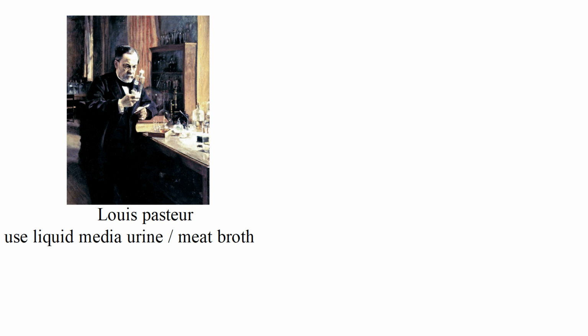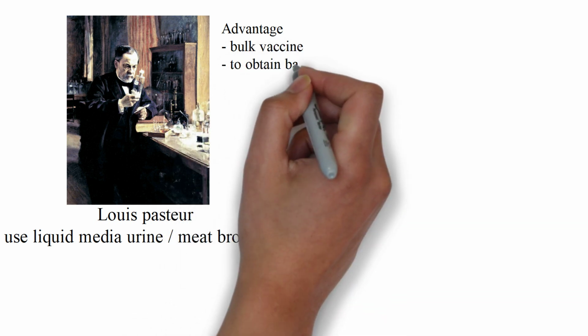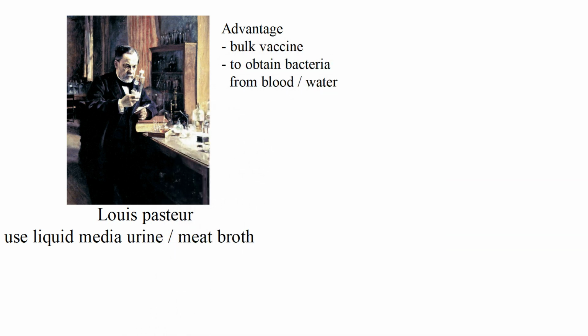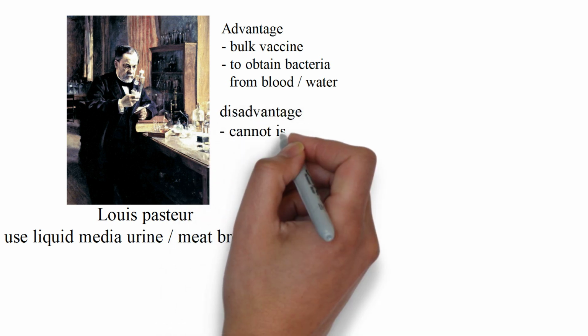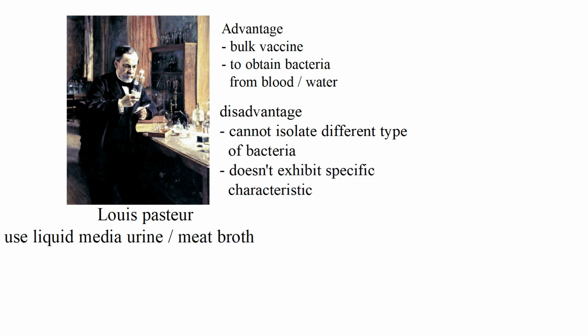The advantage of using liquid media is that we can produce it in a large quantity, and second, we can obtain the bacteria from blood or water. The disadvantage of the liquid media is that we cannot obtain the different types of bacteria from the liquid medium, and second, that we cannot see the characteristic properties of bacteria.